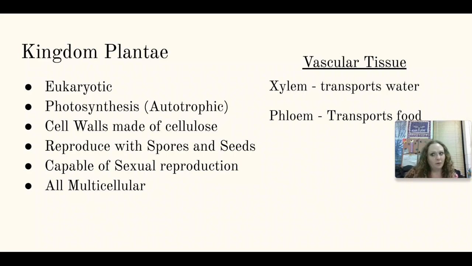There's a couple of important vocab terms you need to know when it comes to plants. Plants actually have something called vascular tissue, and this is just tissue that helps move things throughout the system. Xylem specifically transports water. Yes, that starts with an X. And phloem transports food.